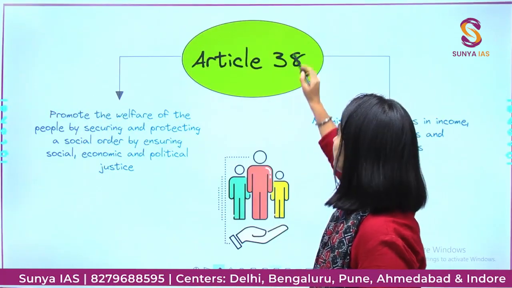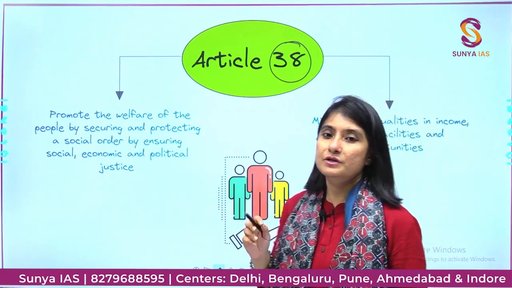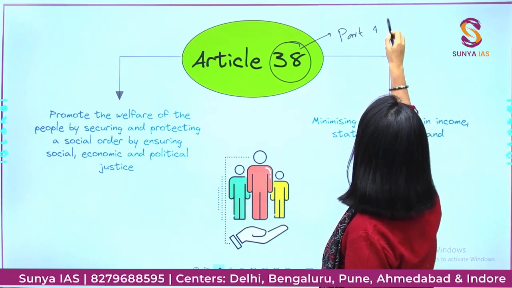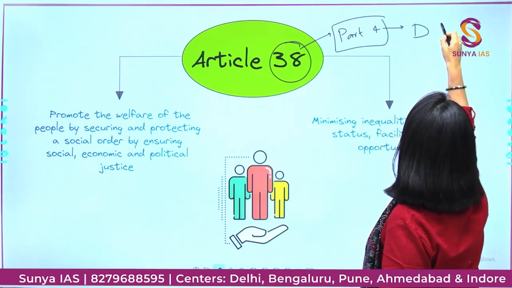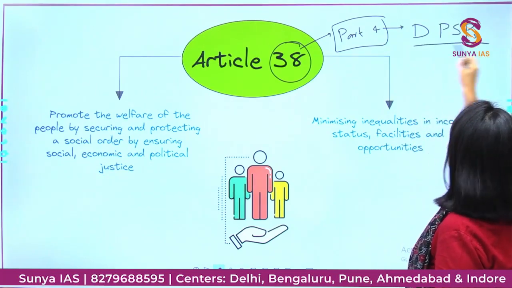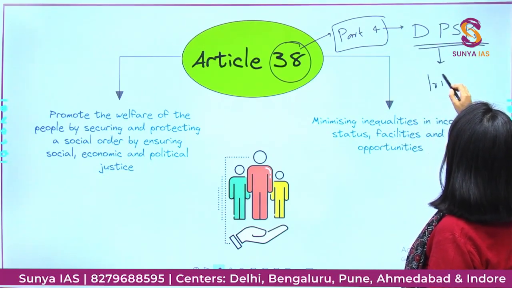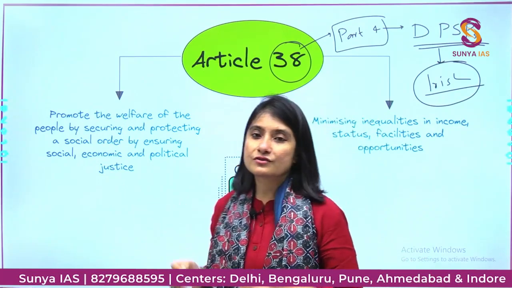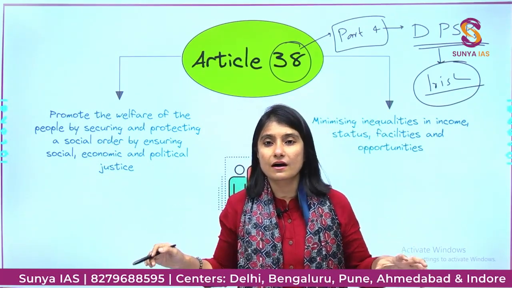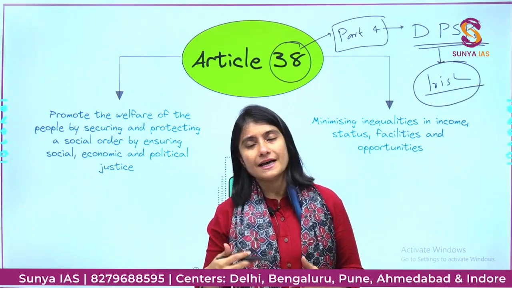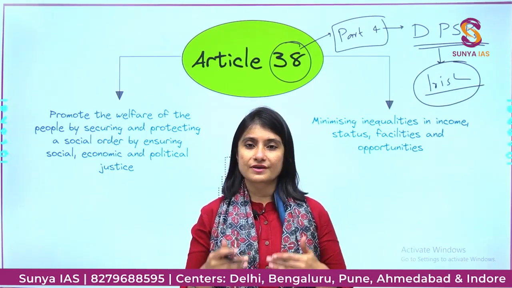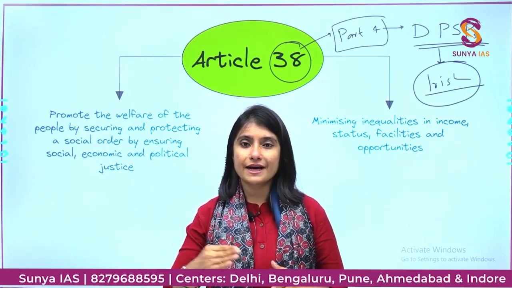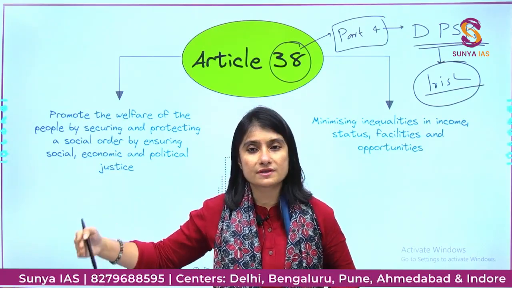Okay. Now we are going to look at Article number 38, which is a part of Part 4 of the Indian Constitution, which has the DPSPs. We borrowed the DPSPs from the Irish Constitution. Okay, when the Indian Constitution was made, it was a laissez-faire era. Now, what is a laissez-faire era? It's an era wherein the government would just restrict itself to maintaining law and order inside the country and not get involved in the market or the economic processes.